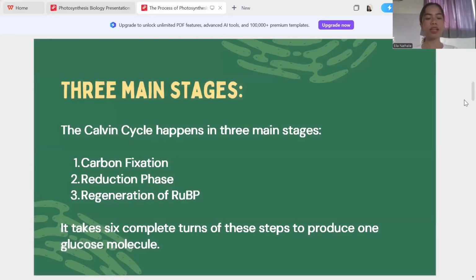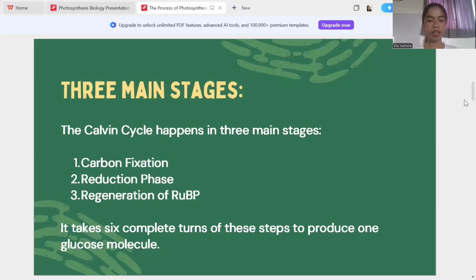So, the Calvin cycle has 3 main stages. Number 1 is carbon fixation, number 2 is the reduction phase, and number 3 is regeneration of RuBP. Number 1, carbon fixation. The enzyme Rubisco attaches carbon dioxide to a 5-carbon molecule called RuBP. This forms an unstable 6-carbon compound that splits into 2 3-carbon molecules called 3-PGA. ATP and NADPH are not yet used in this stage.